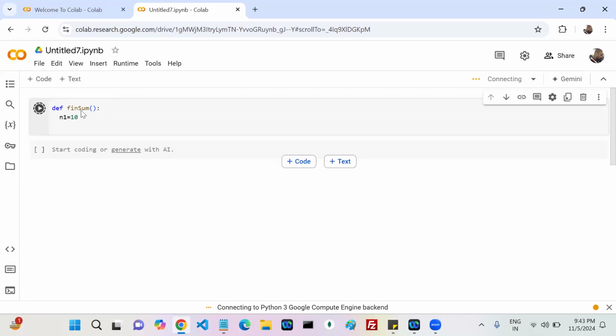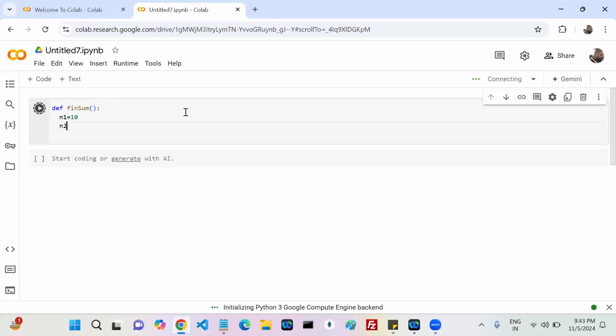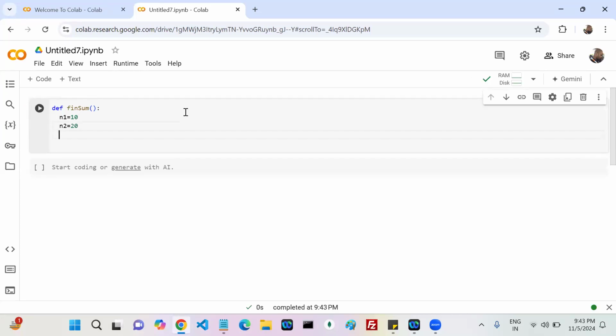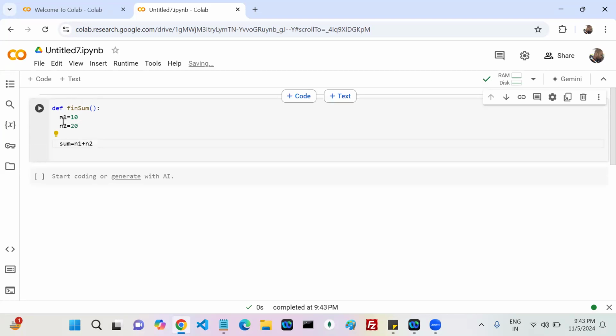Only one statement. If I write n2 equals 20, valid or invalid? Valid, 100% valid. If I write sum equals n1 plus n2, valid or invalid? Valid. Now in this particular function, how many statements are there?